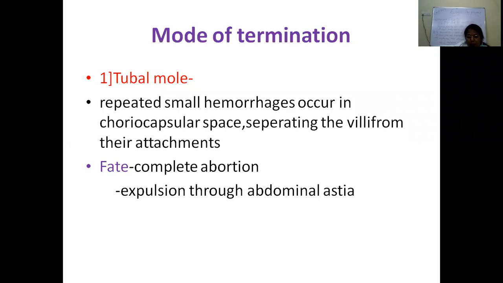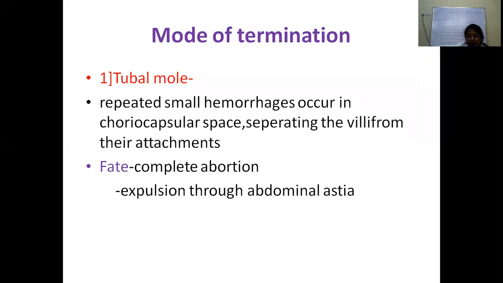So the Arias-Stella phenomenon is a histological pattern of the endometrium where there is hyperplasia of the glandular cells. The changes that happen are hyperchromatic nuclei, cytoplasmic vacuolation, and loss of cell polarity. But this Arias-Stella reaction is not specific to ectopic pregnancy. Sometimes it can happen in an intrauterine pregnancy, so it is not very diagnostic of ectopic pregnancy.